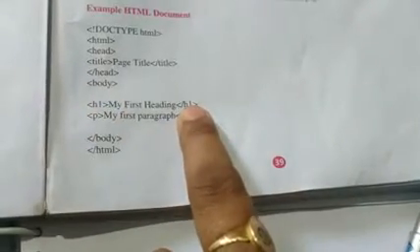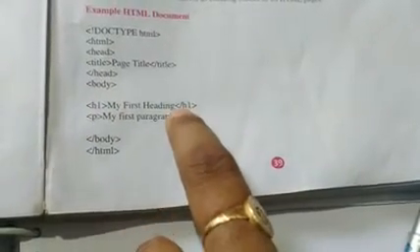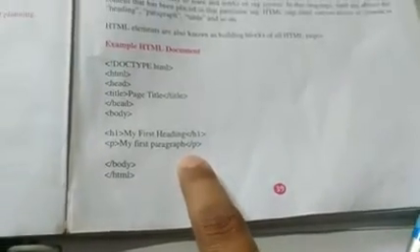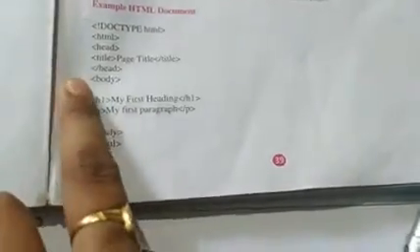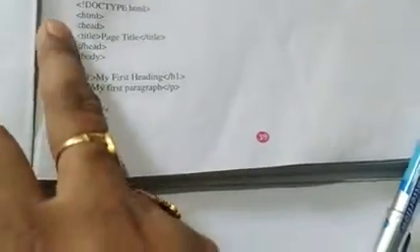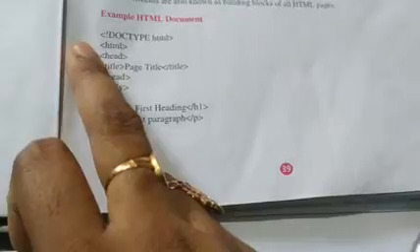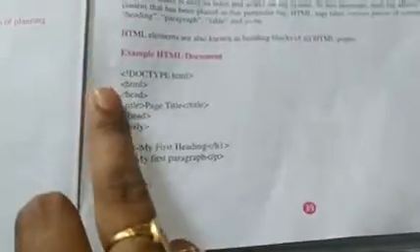This is the starting heading tag, and this is the closing heading tag. For closing the heading tag and also the paragraph tag, you use the backslash. After completing the heading tag and paragraph tag, the body is closed. Body open and body close. After the total program is completed, the root HTML tag is also closed. This is a simple program in HTML.